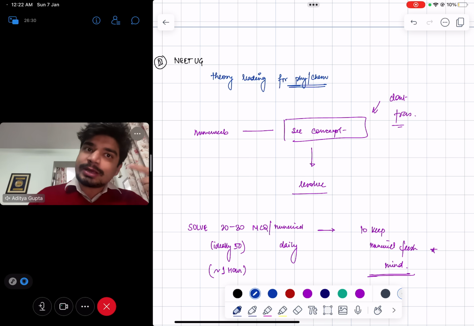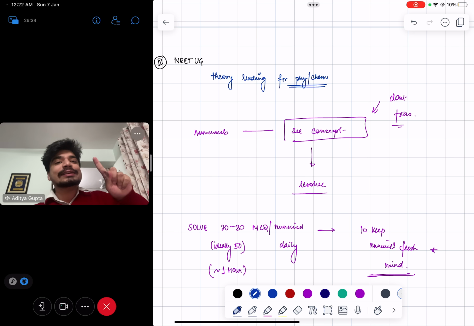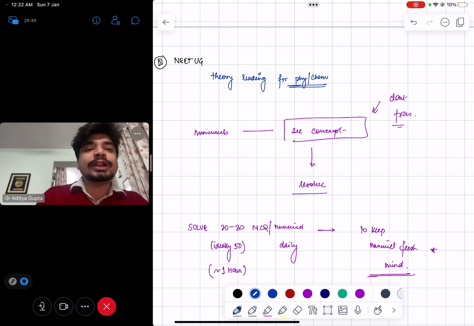The MCQs you're not able to solve, go back and see the concepts. Okay, this was the formula that I'm forgetting. Ideally, you should also have a formula notebook with you. Before starting a chapter's MCQs, just see the formula, then start solving. But if you do not have that, solve MCQs, see the concept, then again solve those MCQs and reapply that theoretical concept.